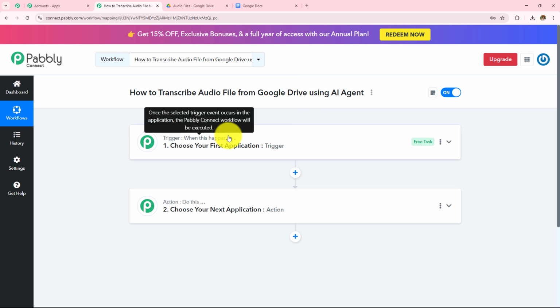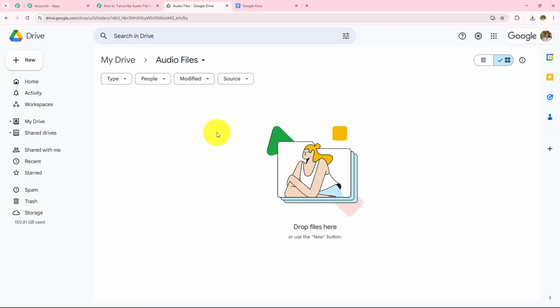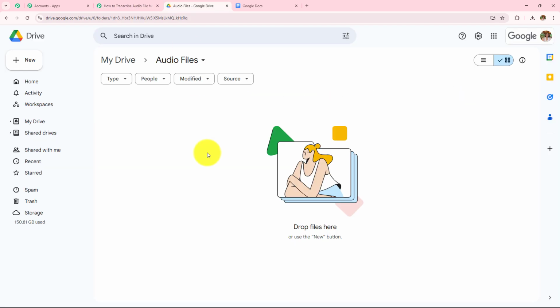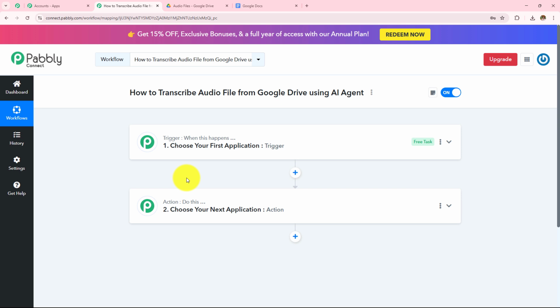So here in my trigger application, I'll be taking Google Drive because first I'll be uploading my audio file in this particular Google Drive, and then in my action application, as soon as my file has been uploaded, I want to transcribe that audio file. So for that, in my action application, I'll be taking OpenAI, which is my AI agent in this particular workflow, and then I'll be taking Google Doc and Google Drive, in which I'll be creating a Google Doc and uploading that Google Doc in my Google Drive.